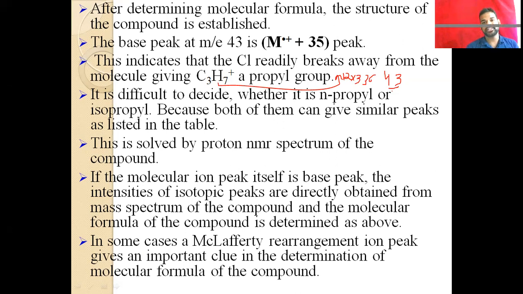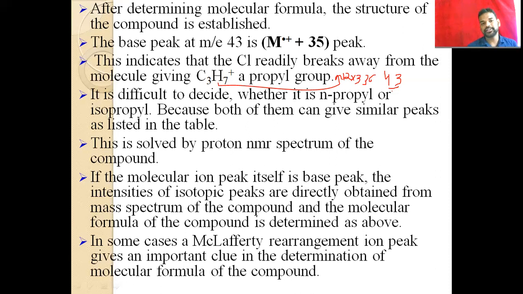We get the base peak 43 because the fragmentation of C3H7 is common in this mass spectrum, and it is difficult to decide whether it is n-propyl or isopropyl. n-propyl means a straight chain, or it is a branched one, that is isopropyl, because both of them can give similar peaks.